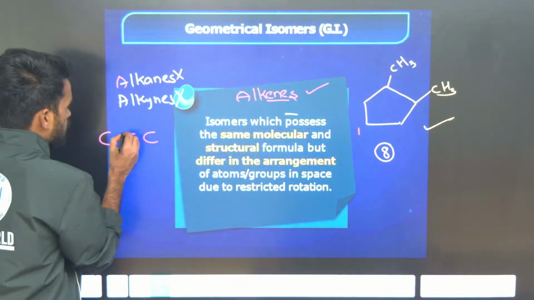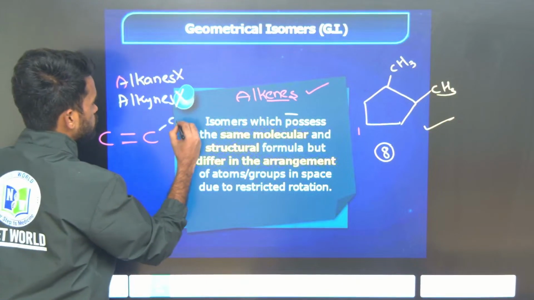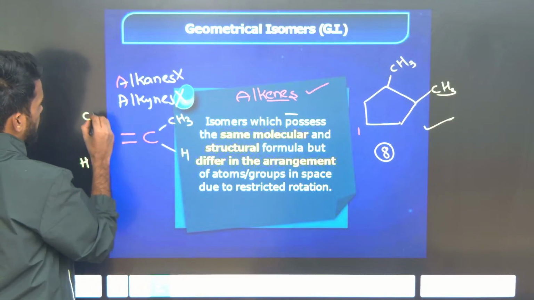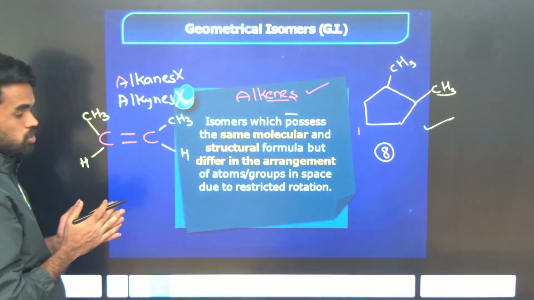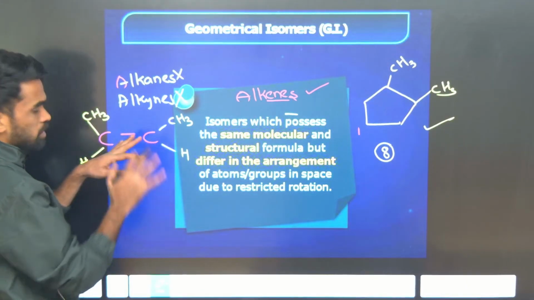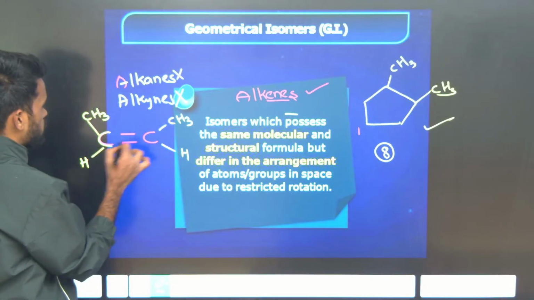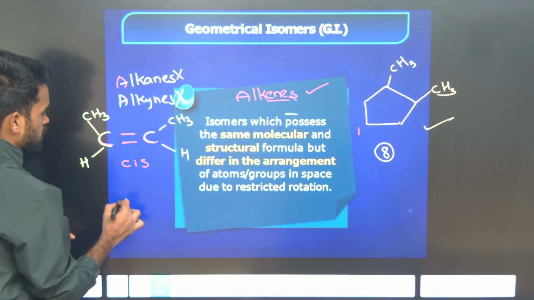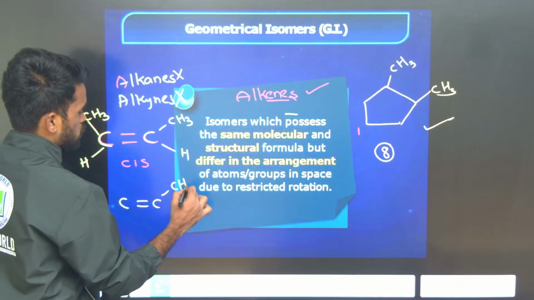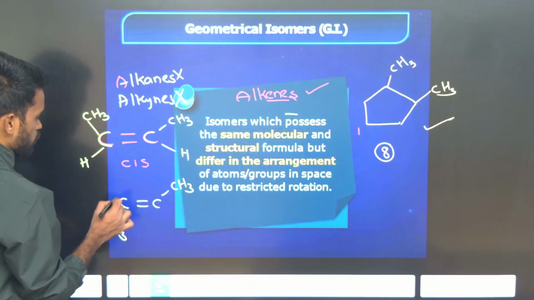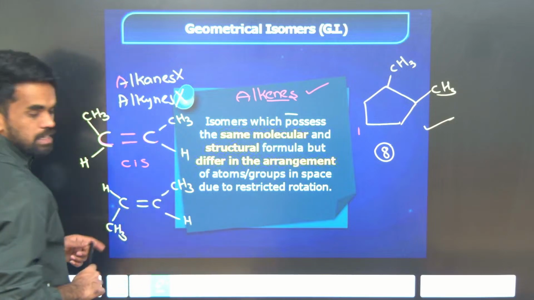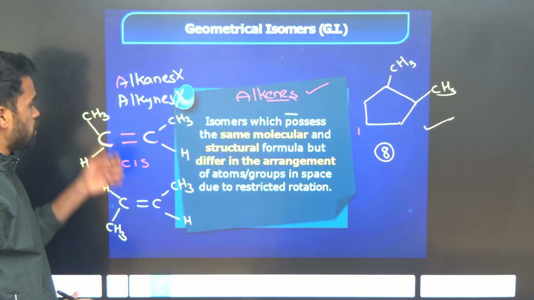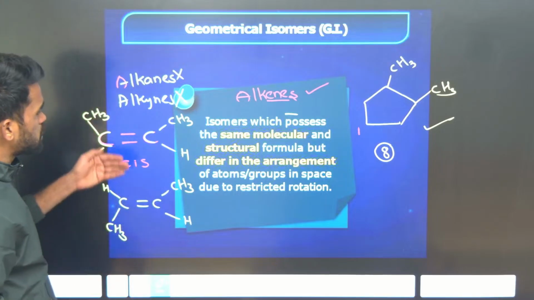These alkenes show geometrical isomerism because we can place the given substituents either on the same side of the plane or in the opposite direction. Here they are on the same side of the double bonded carbons, so you can say it is a cis alkene. Now I am placing the methyl groups in opposite directions, one above and one below. This is a trans alkene. So we call them cis-2-butene and trans-2-butene. This is about cis-trans isomerism.